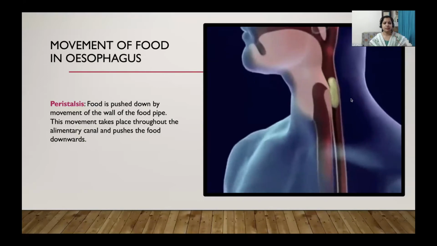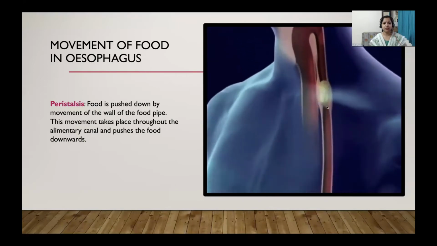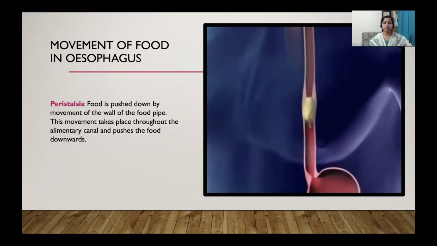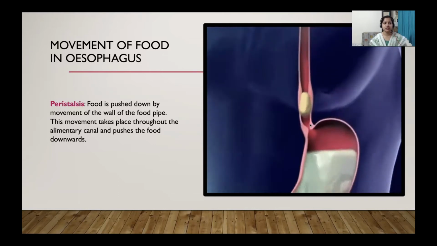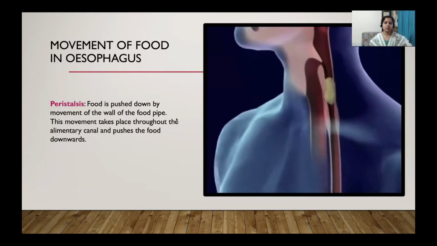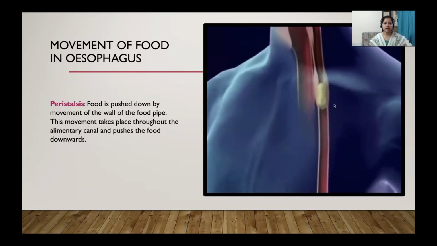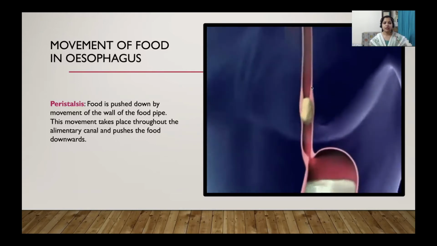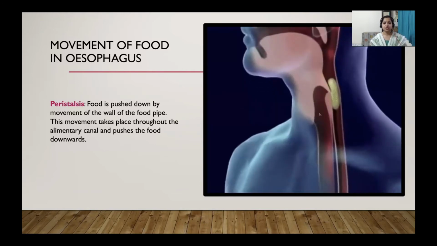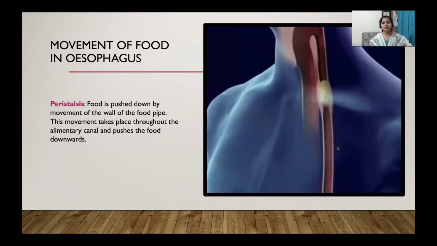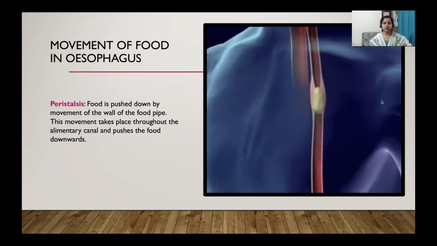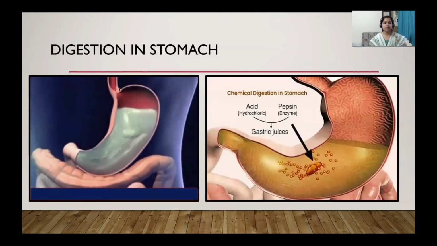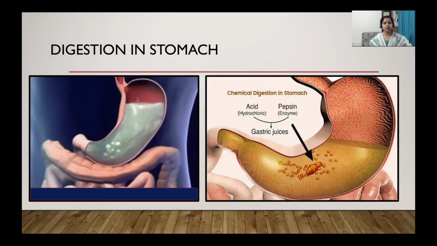In the food pipe, the food material goes down by continuous contraction and relaxation of the muscles, and this process is called peristalsis or peristaltic movement, and this occurs throughout the alimentary canal. Okay, so now the food particles push down from the esophagus to the stomach, and the stomach, which is a muscular organ, here you can see the stomach receives the food from the food pipe.